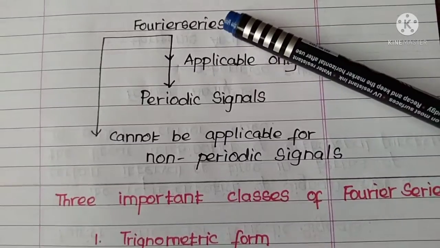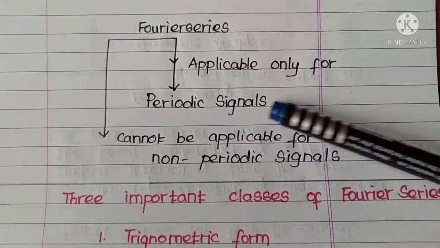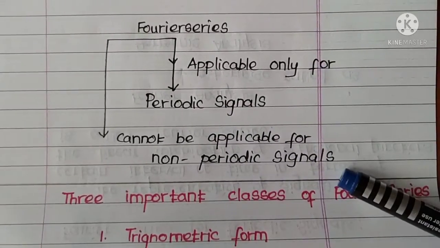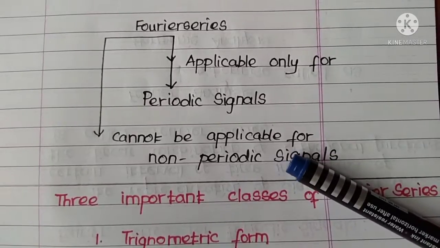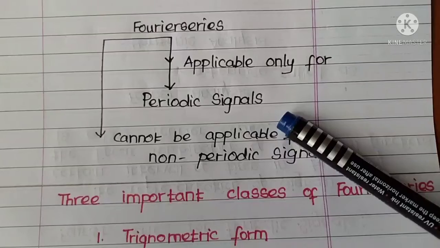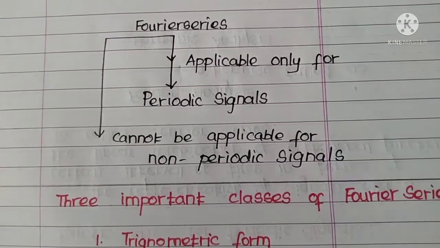Fourier series are applicable only for periodic signals. It cannot be applicable for non-periodic signals. This is a very important point. Fourier series are applicable only for periodic signals. It cannot be applicable for non-periodic signals.